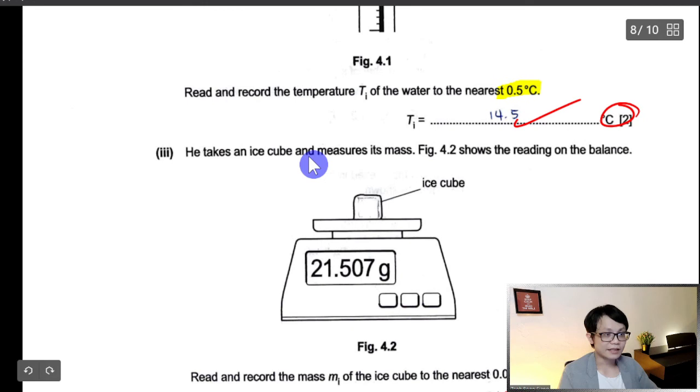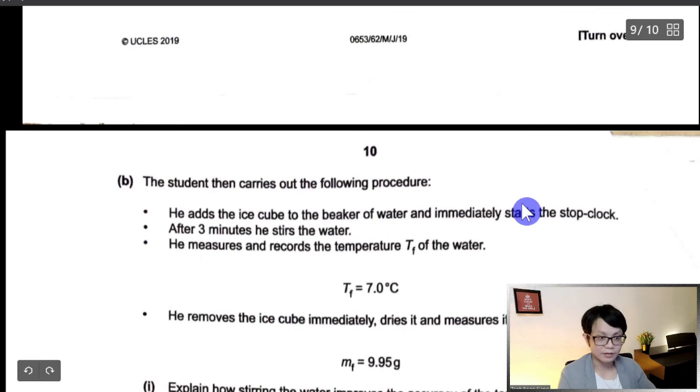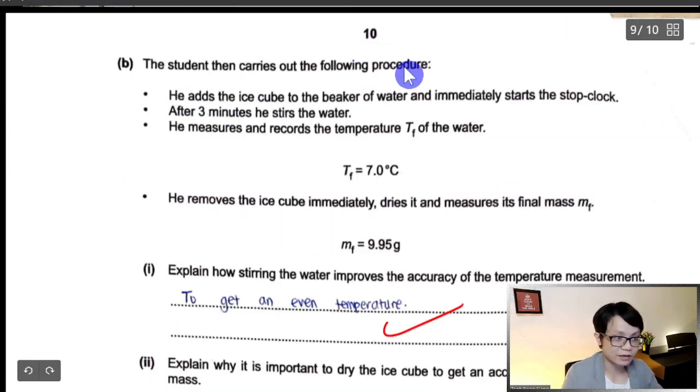He takes the ice cube and measures the reading. So you put the ice cube and measure the weight. Read and record it to the nearest 0.1, so you get 21.5. This is mathematics, nearest 0.1. Part B, the student carries out the procedure.